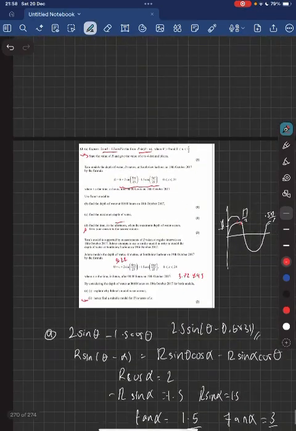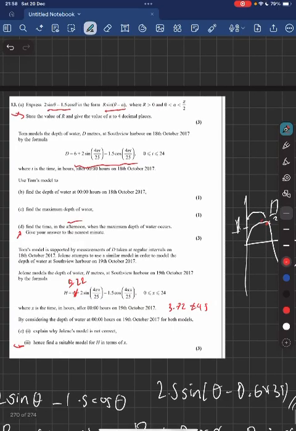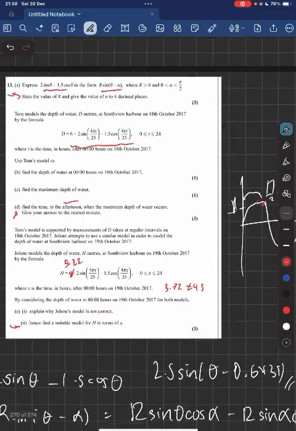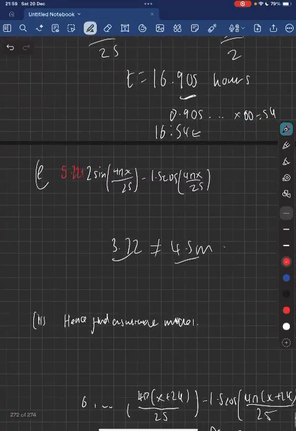Now, there was a typo in this question, and actually this should be 5.22. And I think this is why you cannot find this paper online anymore, because they messed it up. So essentially, Jolene is using 5.22 plus 2 sine 4 pi x over 25 minus 1.5 cos 4 pi x over 25. So if you substitute 0 into that, you'll get 3.74, or 3.72, which is not equal to 4.5.